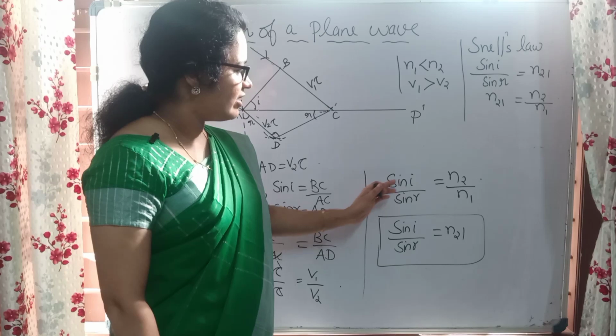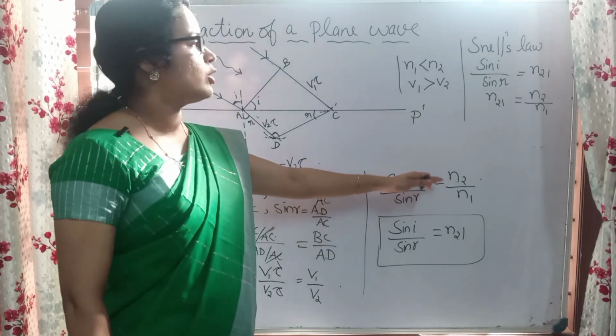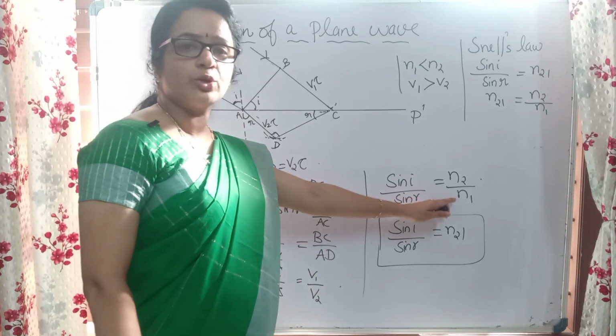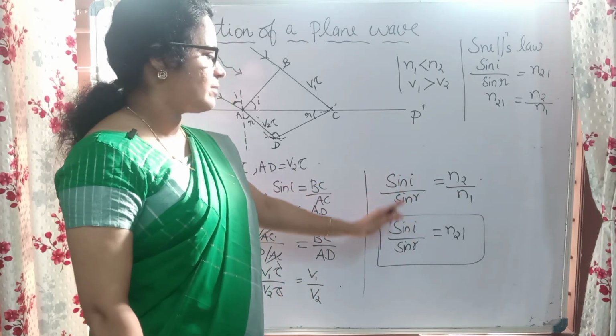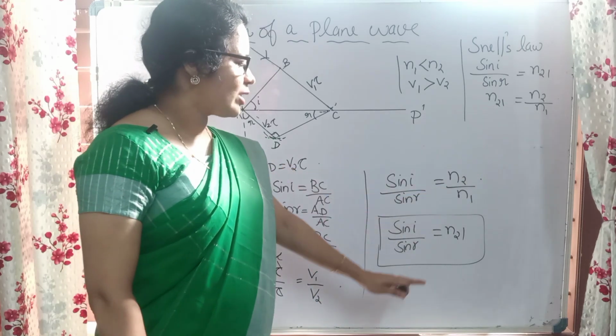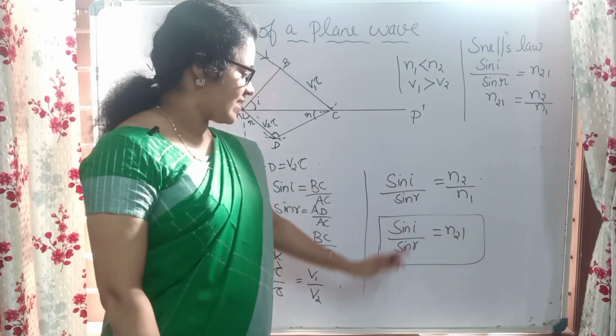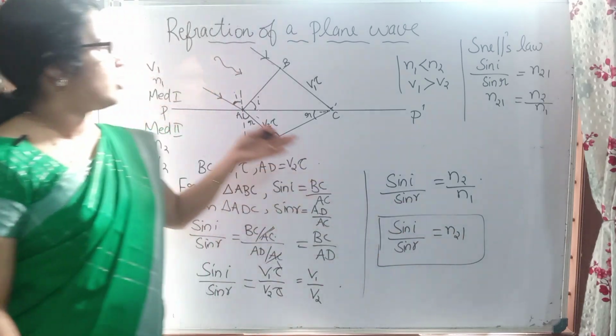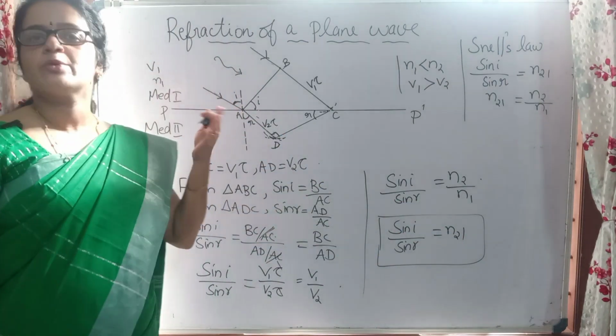Here we have V1 is approximately proportional to 1 by N1, and V2 to 1 by N2. So how can we write? Sin I by sin R is equal to N2 by N1, which is equivalent to N21. So sin I by sin R is equal to N21. That is the proof of Snell's law. So like that the question may be asked.